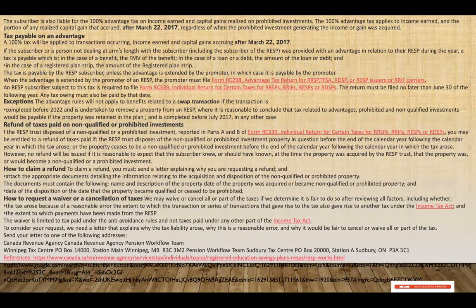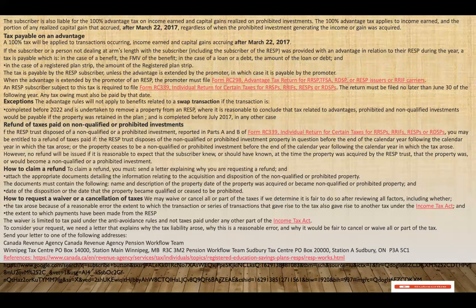And now, to request a waiver or a cancellation of taxes. CRA may waive or cancel all or part of the taxes if it determines it is fair to do so after reviewing all factors, including whether the tax arises because of a reasonable error, the extent to which the transaction or series of transactions that give rise to the tax also give rise to another tax under the Income Tax Act, and the extent to which payments have been made from the RESP.